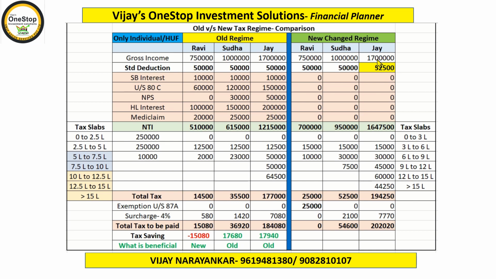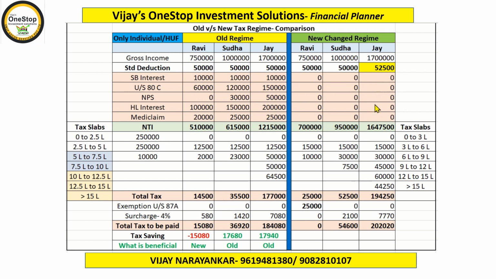In case of Jay, whose gross income is 17 lakhs, now remember here, as I have already told you, this is the change which has been brought into effect recently, announced recently. If gross income is more than 15.5 lakhs, then the standard deduction allowed, which was earlier rupees 50,000, now that bar has been raised to 52,500. That is 2,500 rupees more, but it is subject to the condition that your income should be more than 15.5 lakhs. In this case, Jay is earning more than 15.5 lakhs, hence he is eligible for a standard deduction of 52,500.